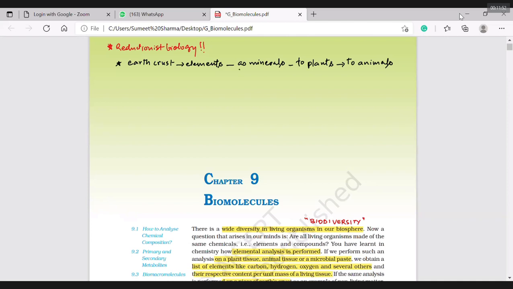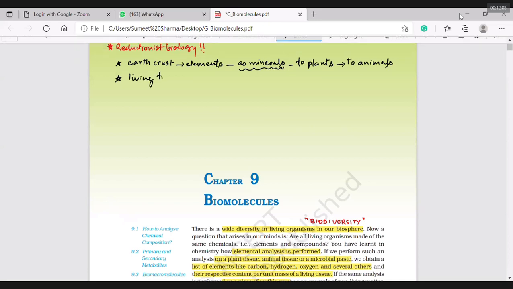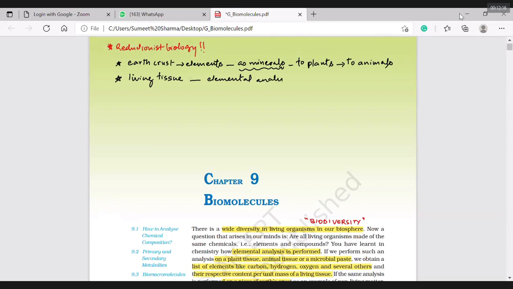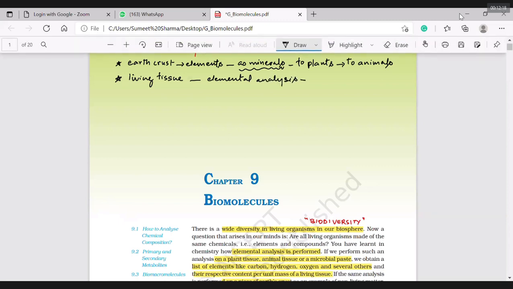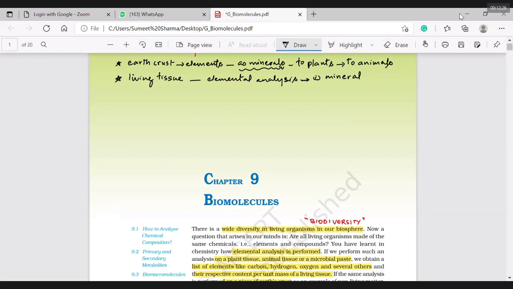What type of elements are minerals? Are all elements that are present in plant and animal tissue minerals or not? That we need to know. See here, if I am going to analyze any living tissue, if I am doing any elemental analysis, then I can say the elements present in any living tissue are of two types. One is called mineral elements, and the second is called non-mineral elements.